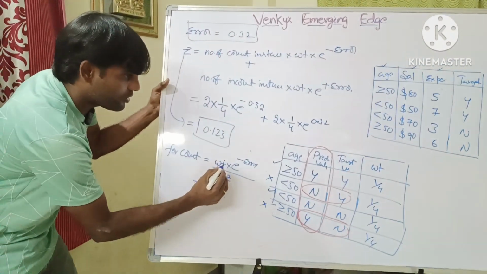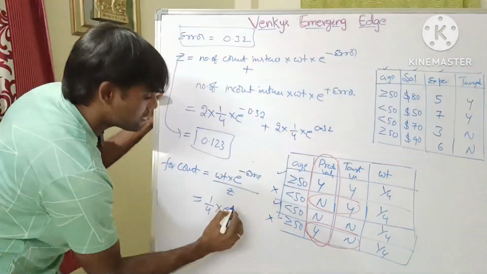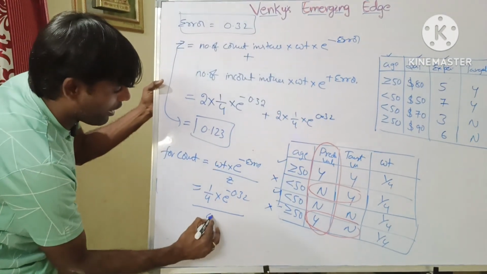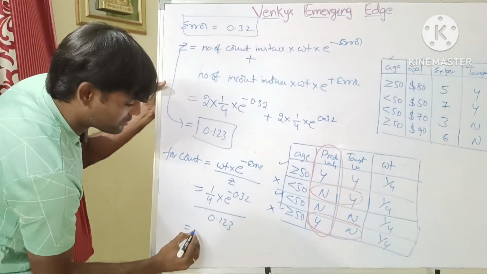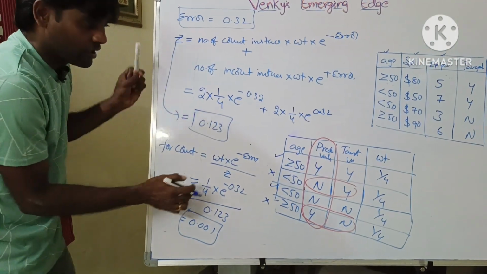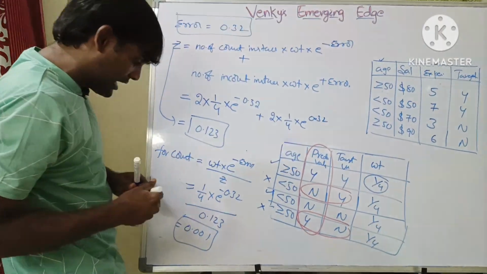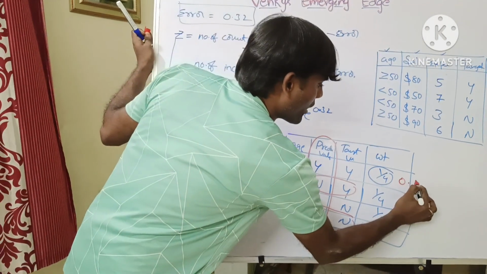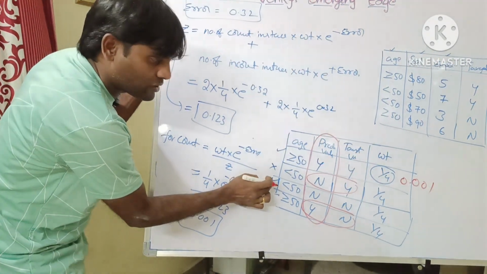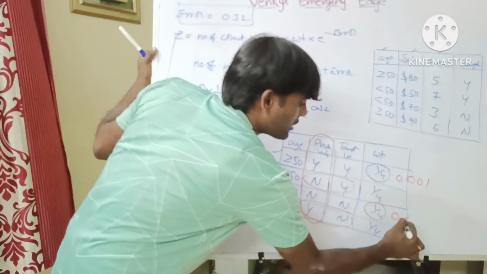So what is the weight? 1 by 4 into e power of the error rate 0.32 minus 0.123, and for example we get 0.001. This one is correct, so we update 1 by 4 with 0.001. Next, one more is correct. Which one? This one is correct. So 1 by 4 is updated with 0.001.